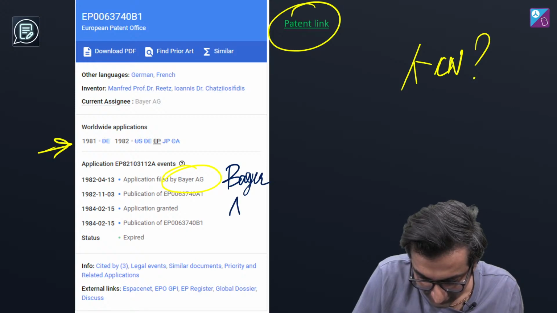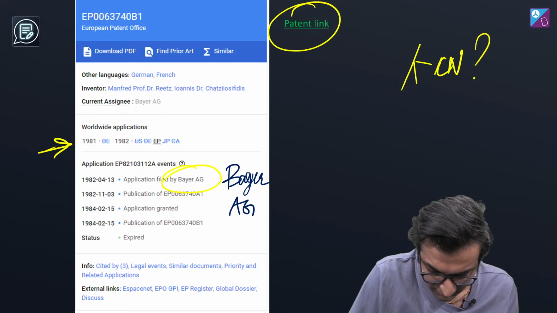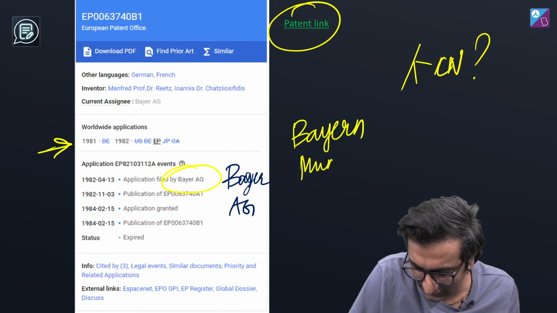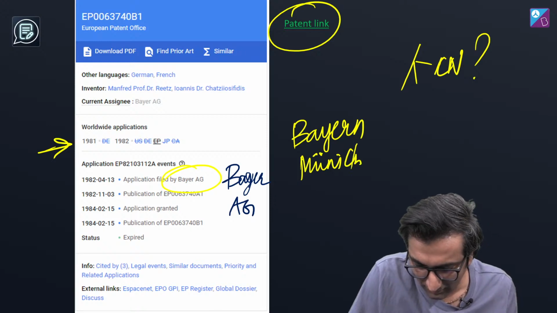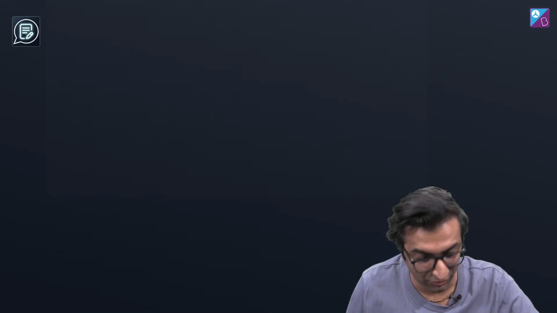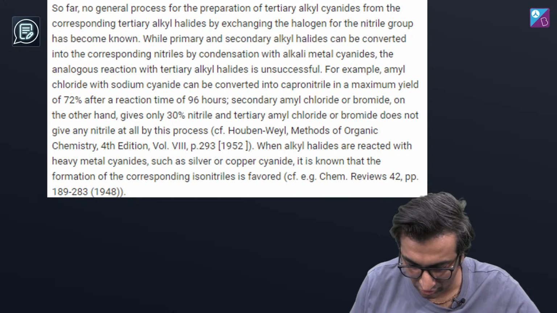Bayer AG. You have heard of Bayern Munich, right? It's from the same place. I hope I'm not making this up. I think it's the same Bayer, okay? Anyway, cool. So there was a patent that talks about this. It goes into a lot of detail, and you can read all of this if you want.